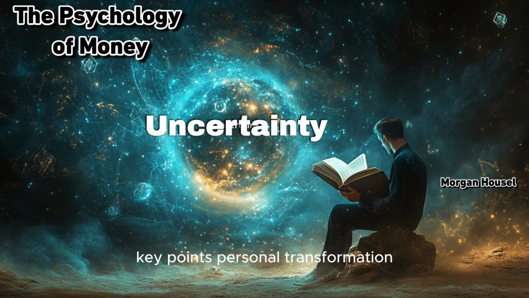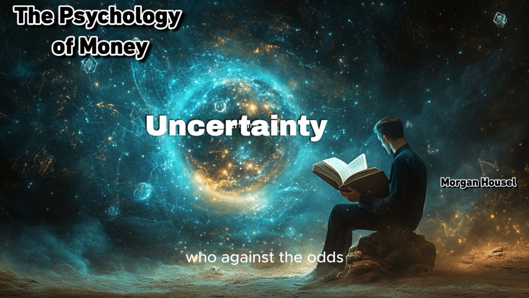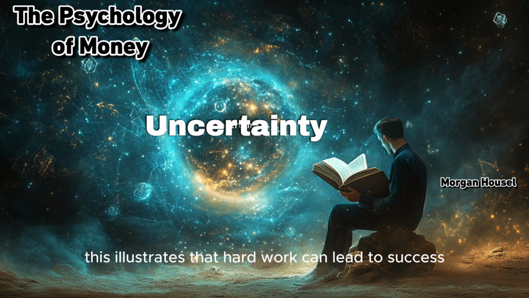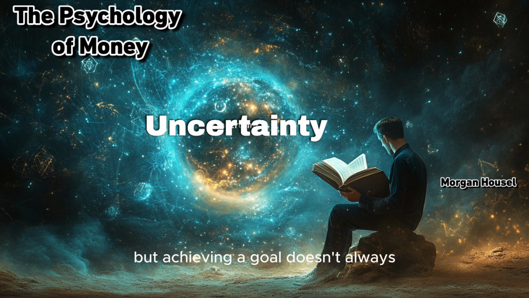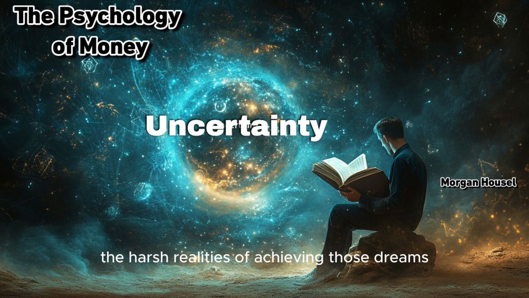Key points. Personal transformation. The chapter begins with the story of a diligent friend who, against the odds, became a doctor. This illustrates that hard work can lead to success, but achieving a goal doesn't always align with personal happiness. The reality of aspirations. The narrative highlights a psychological phenomenon where individuals struggle to predict their future selves. While it's easy to envision aspirations, the harsh realities of achieving those dreams can lead to disillusionment.